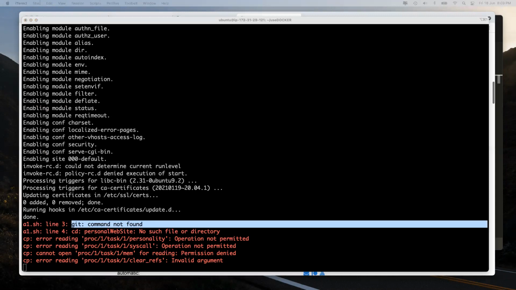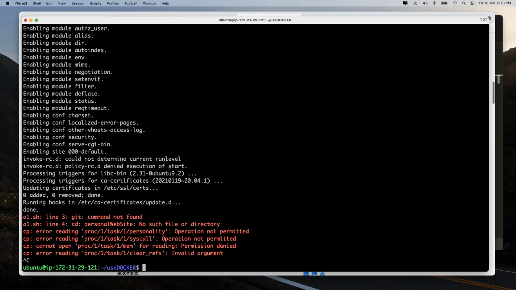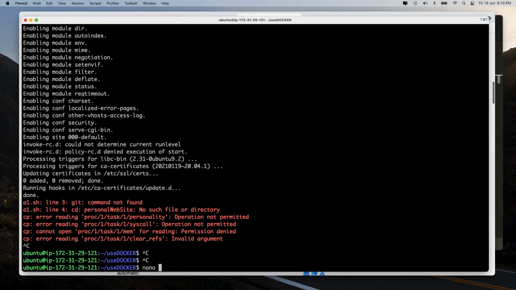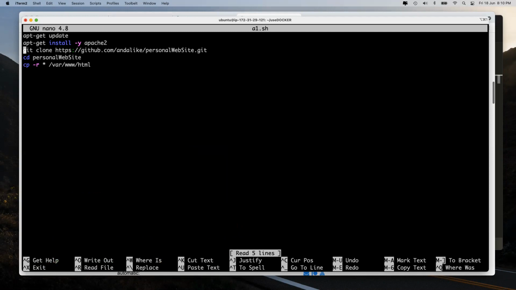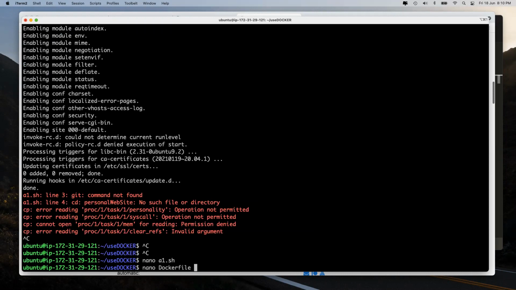It says what is git? Okay, now comes the next part. If at all this is not working, it means I will have to install git inside my machine. By the way, what is the command to install git? Can you tell me? Can I do something like apt-get install -y git? Isn't it? Yes or no, all of you? Yes. Ankit? Yes, sir. Yes, okay, fine.